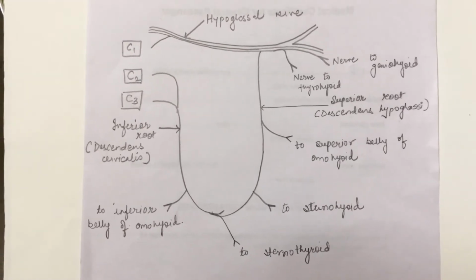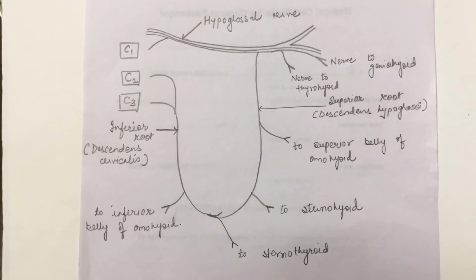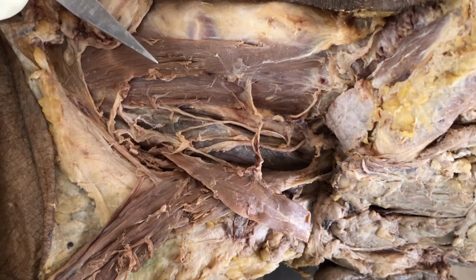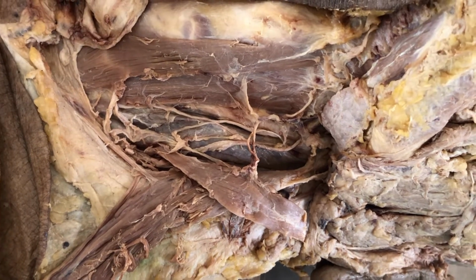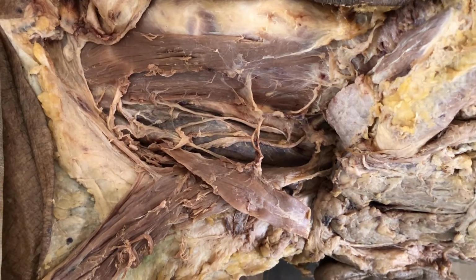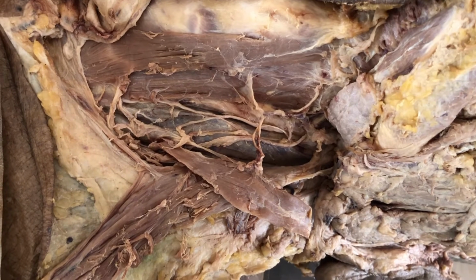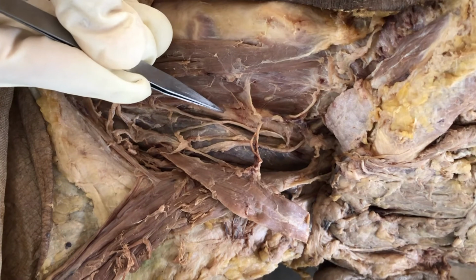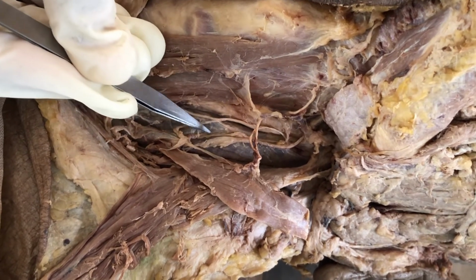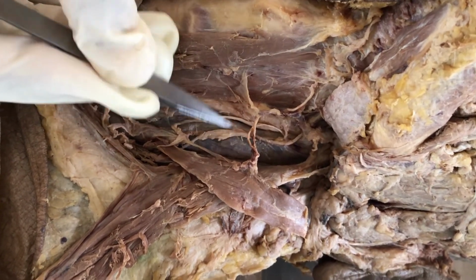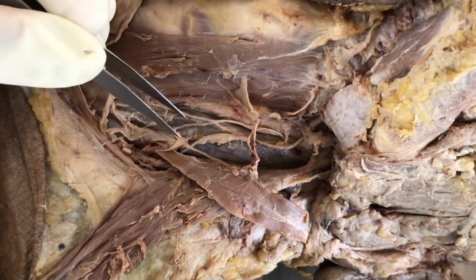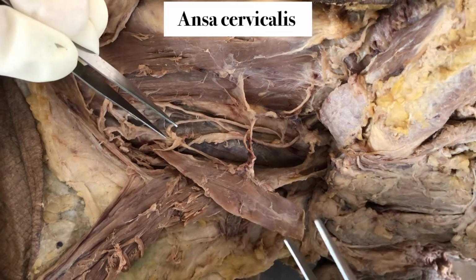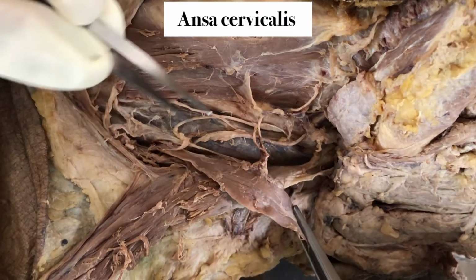Now let's take a look at this loop of ansa cervicalis in the cadaver. On the anterior wall of the carotid sheath, there is a thin nerve loop which is present over the lower part of the larynx, and it is going to supply the infrahyoid muscles. This is the common carotid. This is the internal jugular. Here there was a carotid sheath, and in the anterior wall you can see some nerve loops running, which is known as ansa cervicalis.